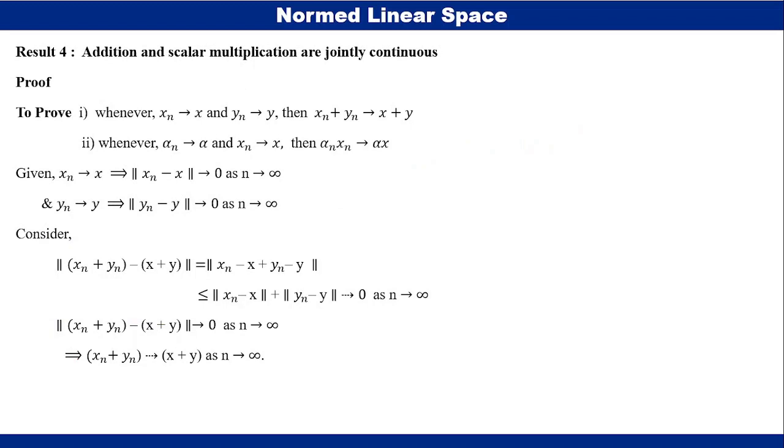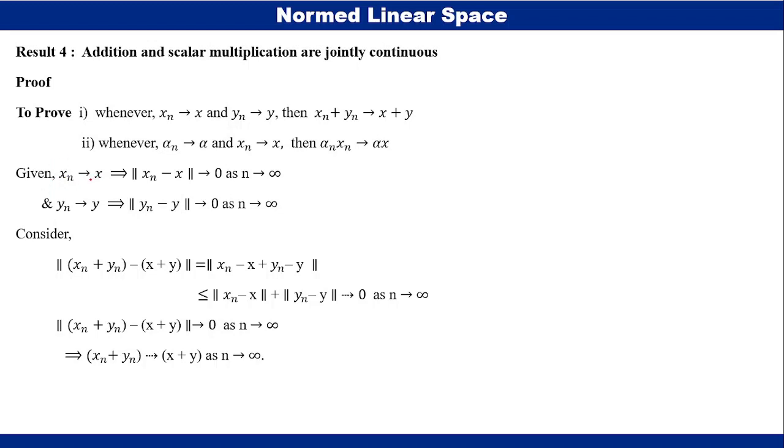So the next result: addition and scalar multiplication are jointly continuous. Here we prove that whenever xn approaches x and yn approaches y, then xn plus yn approaches x plus y. The second: whenever alpha n approaches alpha and xn approaches x, then alpha n xn approaches alpha x. Let us see the proof.